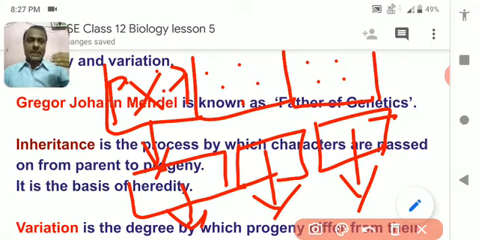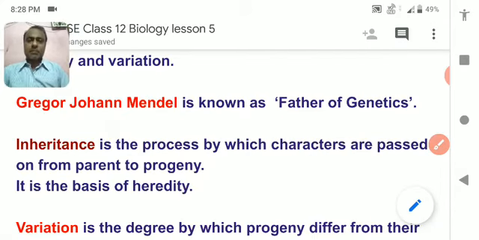This was done generation after generation, and after 7 years he concluded some rules and some principles. On the basis of these principles he told how all the characteristics go from parents to offspring. He discussed all the principles in his diary, made some manuscripts, and also published these principles in local newspapers as well as magazines.